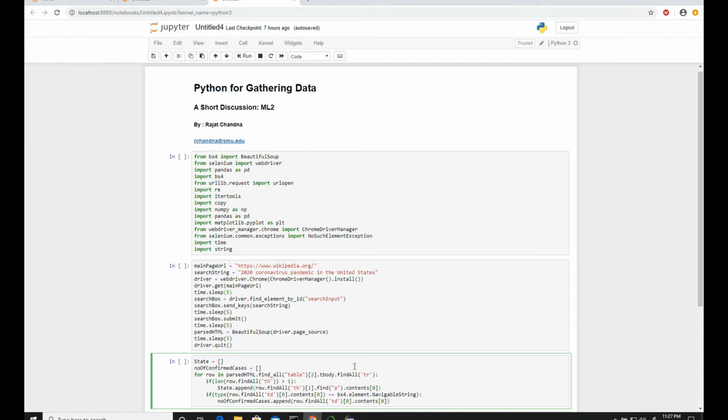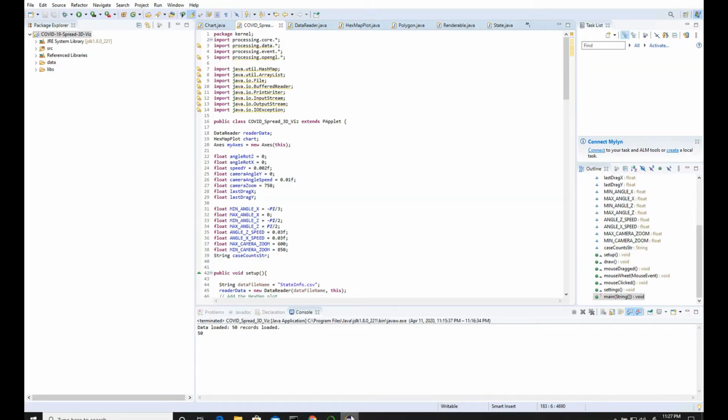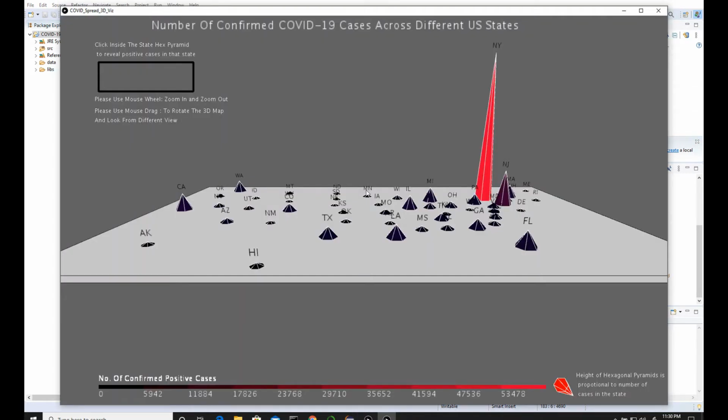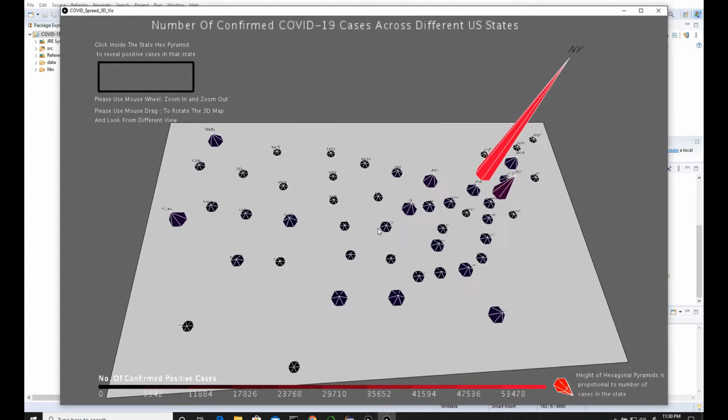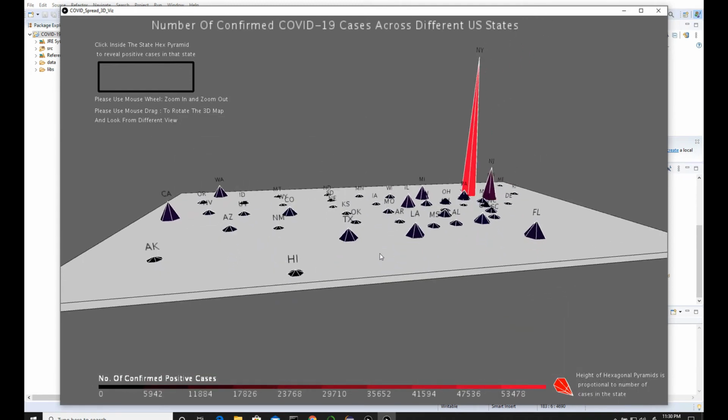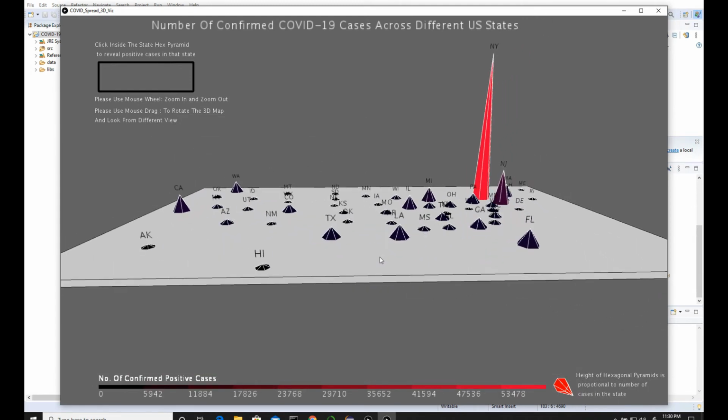So first of all, this is my end goal. What I want to achieve is this. I'm just showing my Eclipse environment, opening up the Java. So yeah, this is the visualization, and here we can see this data is actually from last week, and this is a hex bin map, as I was discussing. Then we can go to any state and look at what the case count is. So in Texas last week there were 2640 positive confirmed cases.